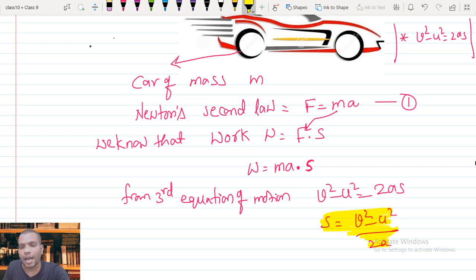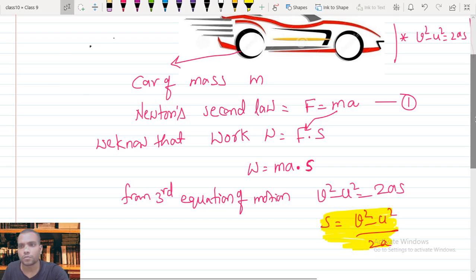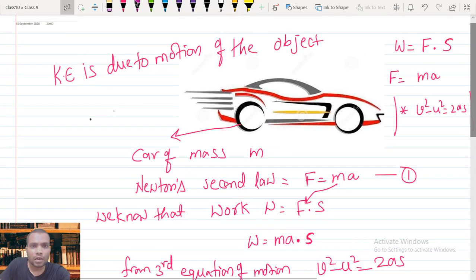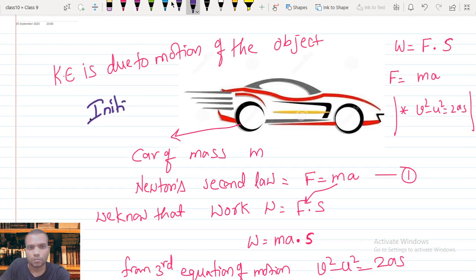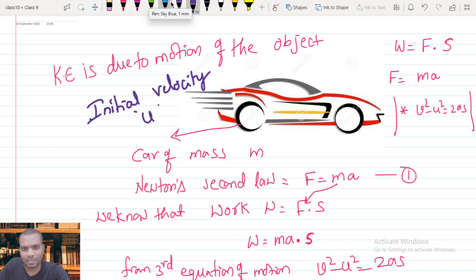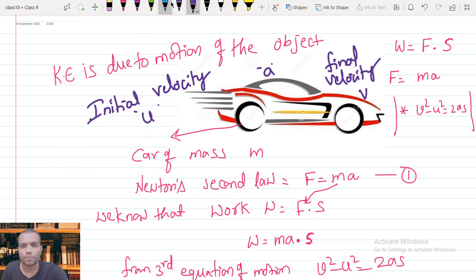Initially the car has initial velocity u. Then after some time it is accelerated with acceleration a, and its final velocity becomes v.